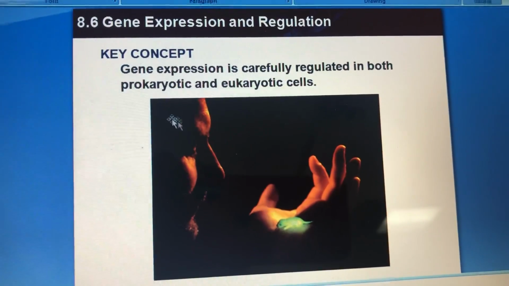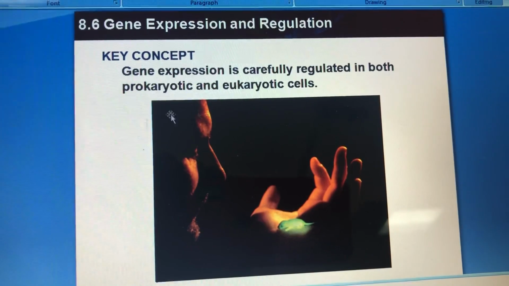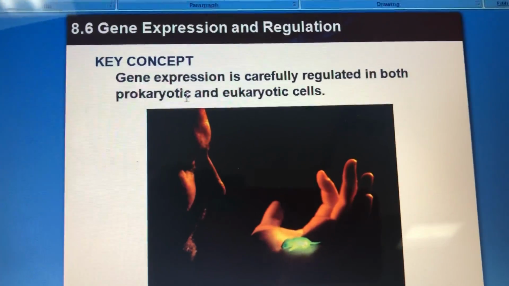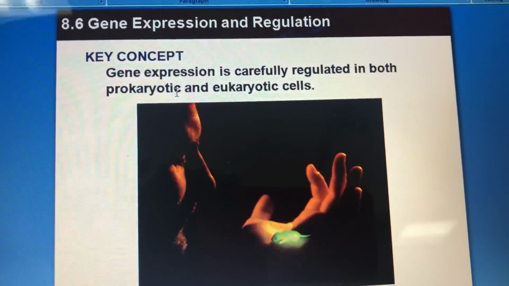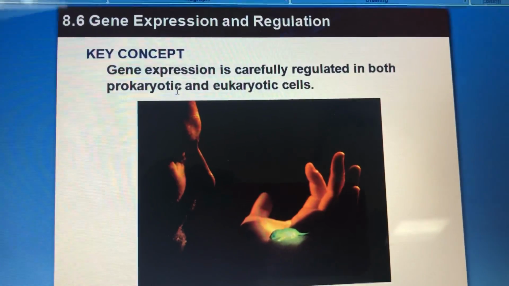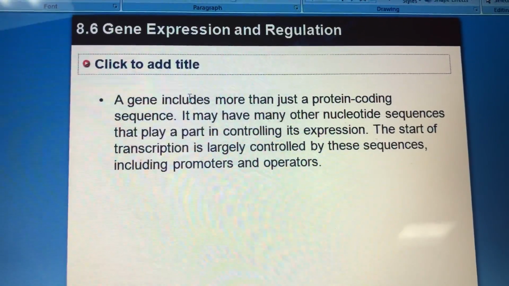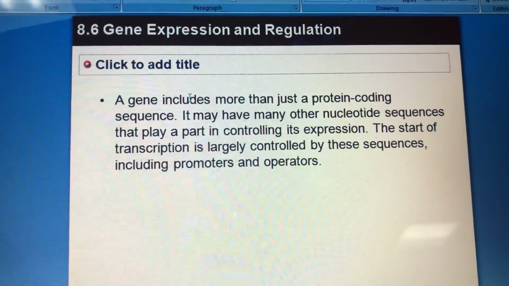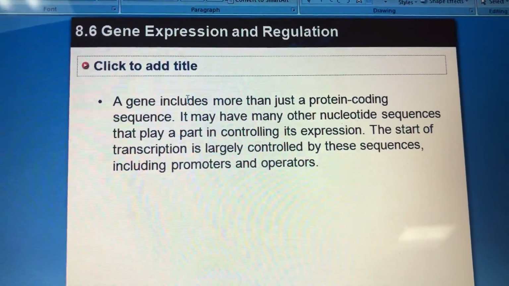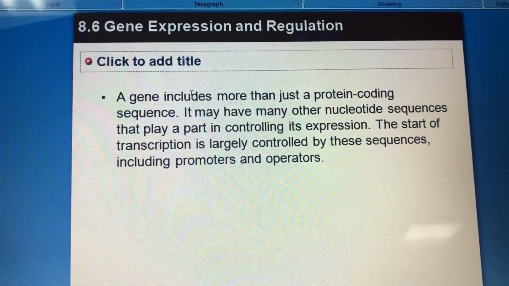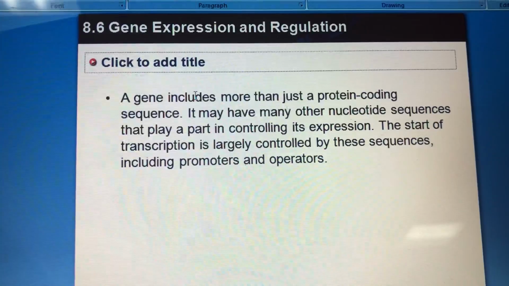As we learned before, we have two categories of cells. We have prokaryotic cells and we have eukaryotic cells. Now, the regulation of gene expression is different among these two types of cells. In the prokaryotic cells, the DNA is less than the DNA in eukaryotic cells, and the genes are organized in a different way. Today, we will learn how they are different.